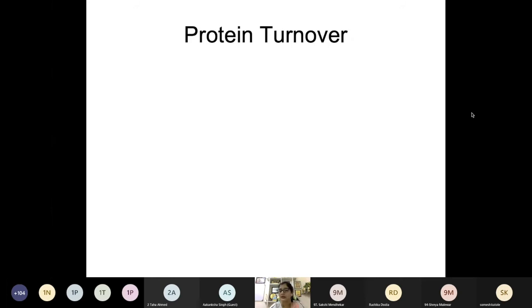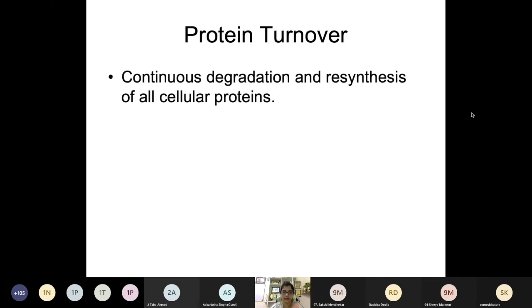So this is the turnover of protein, and that's why our body proteins are not static. Once made, they do not stay the same, but it goes on changing every day. So what is protein turnover? It is a continuous degradation and resynthesis of cellular protein.